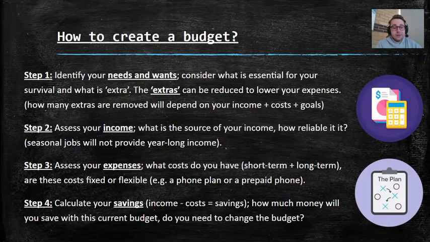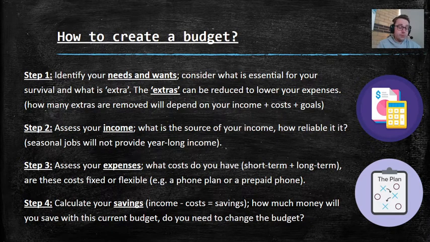I'm giving you the step-by-step plan on how to create a budget. There are 4 nice and easy steps to help you manage your finances. Step 1 is identifying your needs and wants. Consider what is essential for your survival, and then what is extra. These extras can be reduced to lower your expenses. All of our income, the money we're earning, is being used to meet our needs and wants. That's what economics is about. We're using money to buy goods and services. To determine how much money we need to spend, we need to figure out what our needs and wants are.